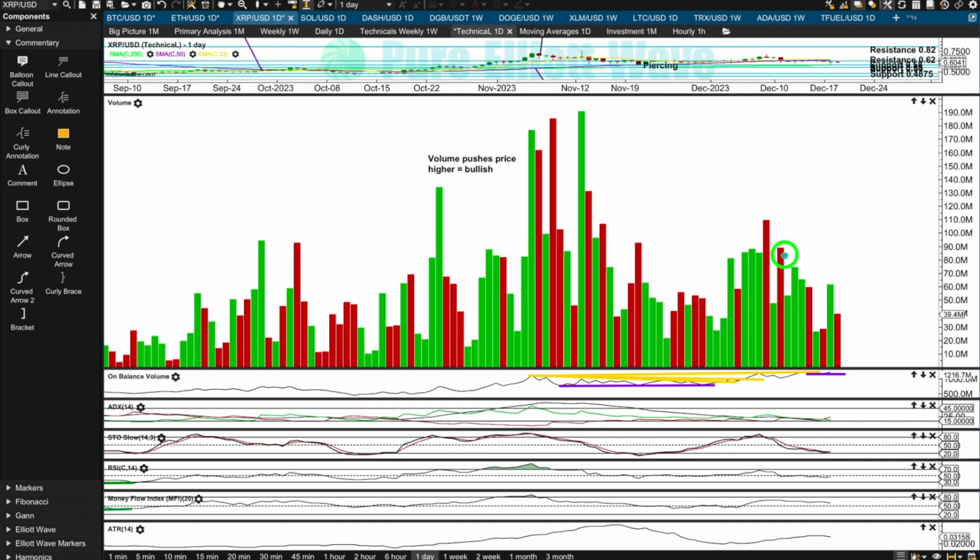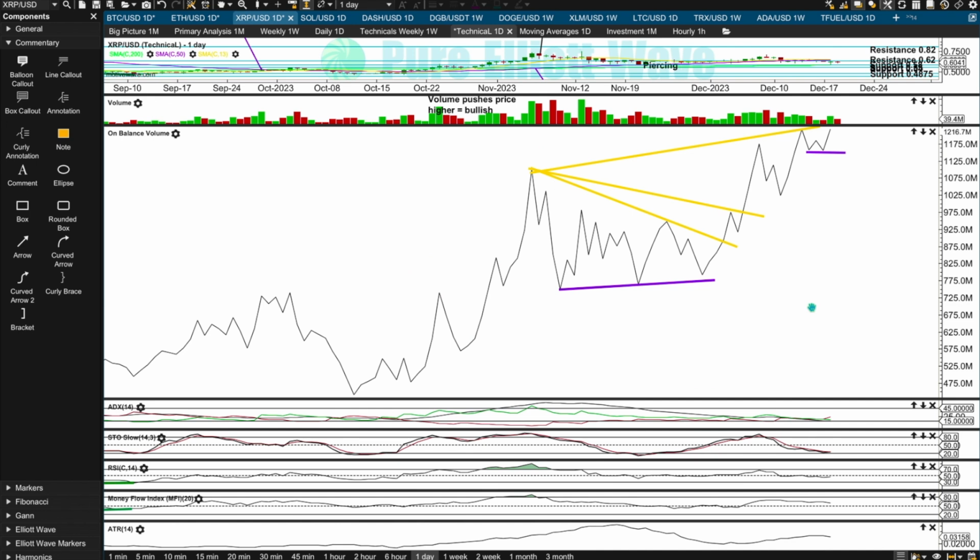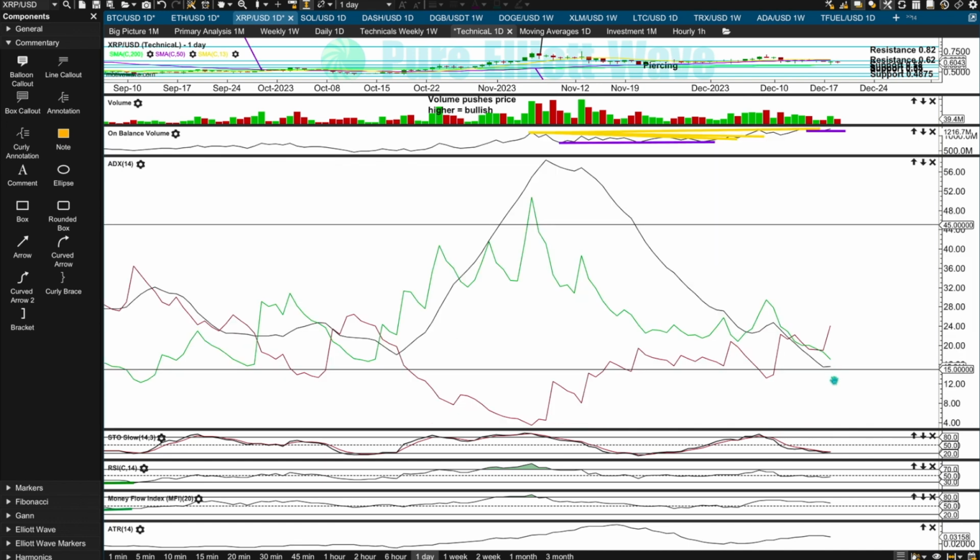As price is moving sideways, volume is declining for all of them, normal and expected behavior during a consolidation. On-balance volume has a really weak range for XRP. We're not going to get a great signal from this one, but I'll keep an eye on it and I'll keep developing that range if it does continue sideways. ADX is now very close to moving below 15 and setting itself up for a strong trend. It's not there yet though. It's still indicating no clear trend.